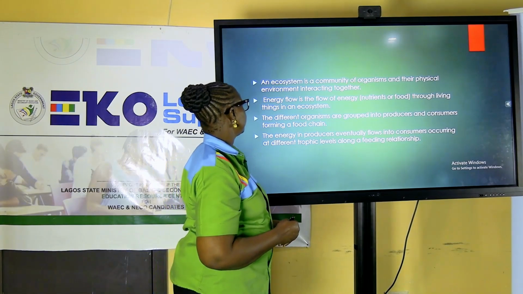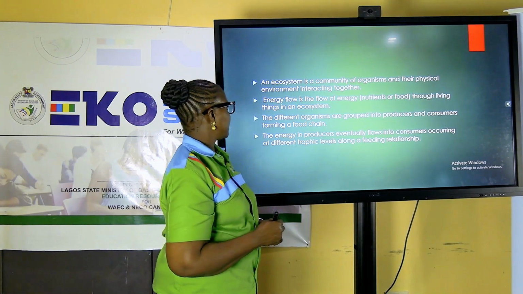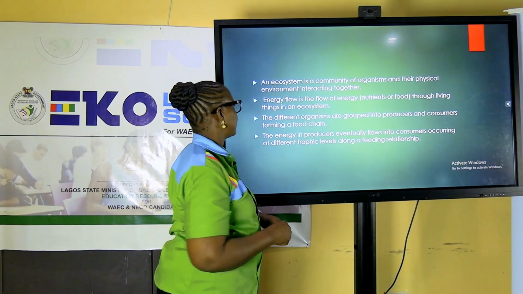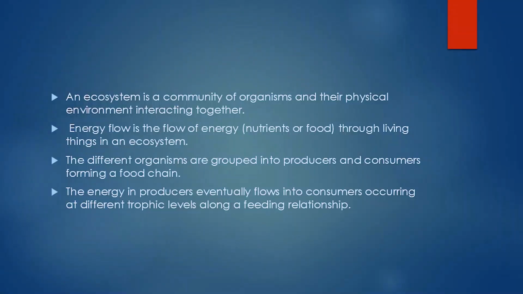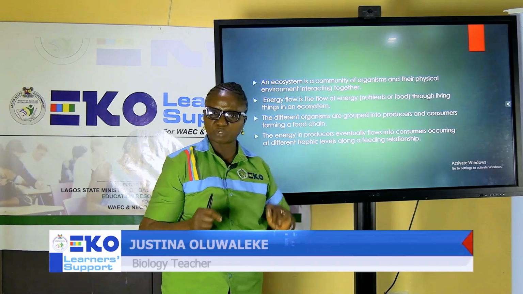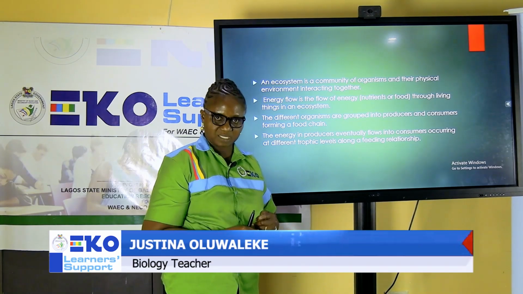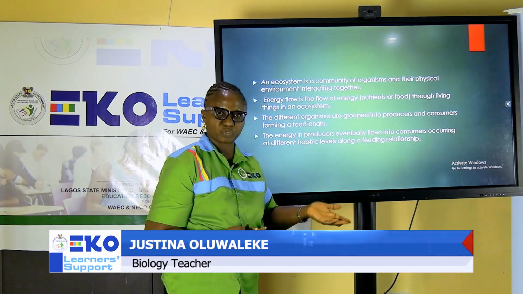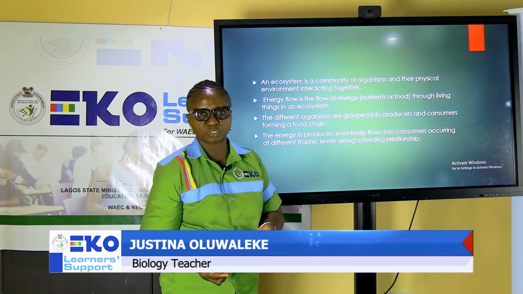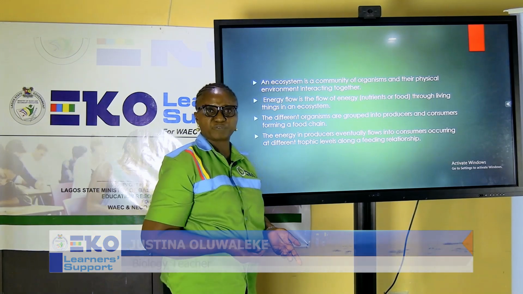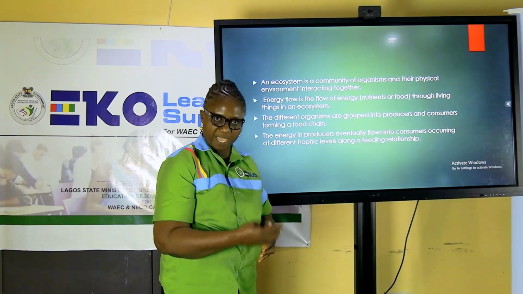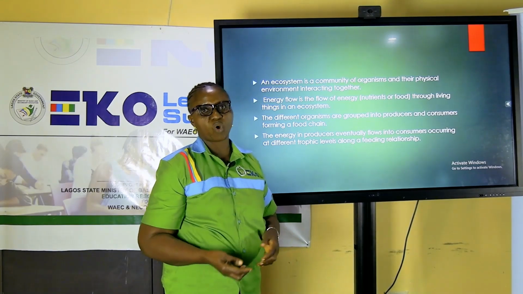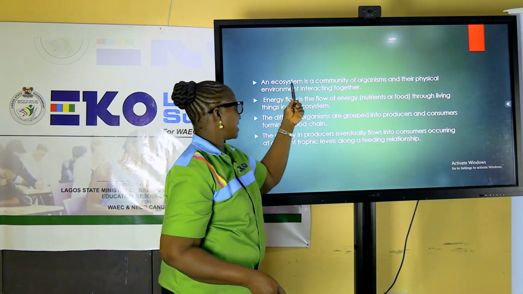All right. I've tried to explain this earlier on, an ecosystem. An ecosystem is a community of organisms and their physical environment interacting together. Once we hear ecosystem, you are looking at plants, you are looking at animals and how they relate. Remember, I stated plants photosynthesize. They are called autotrophs. Animals cannot produce food themselves. What do they do? They depend on already made food, and they are called heterotrophs. So they have an interaction.